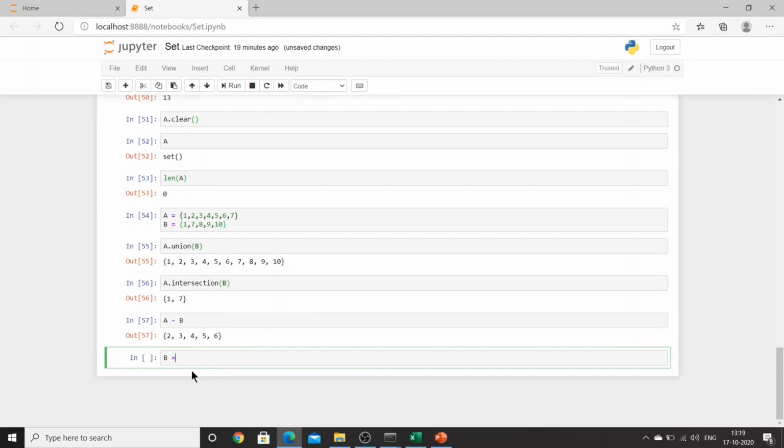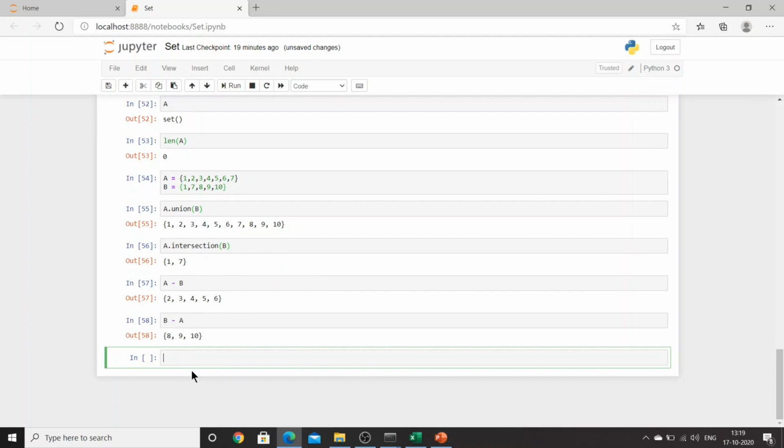If you try B minus A, it will also result in 8, 9 and 10 only, because we want to remove the elements which are there in A. 2, 3, 4, 5, 6 are not there in B, so we will not be considering them. But 1 and 7 are there in A, so we will remove 1 and 7, right?